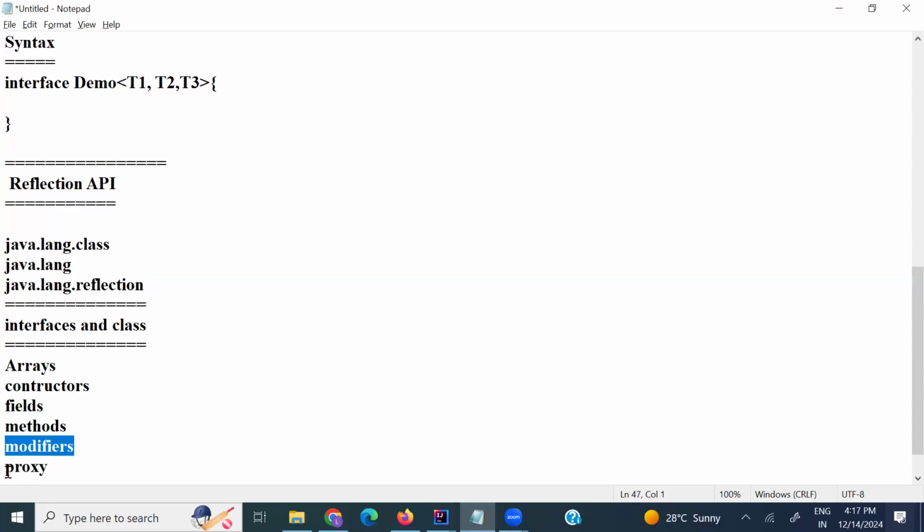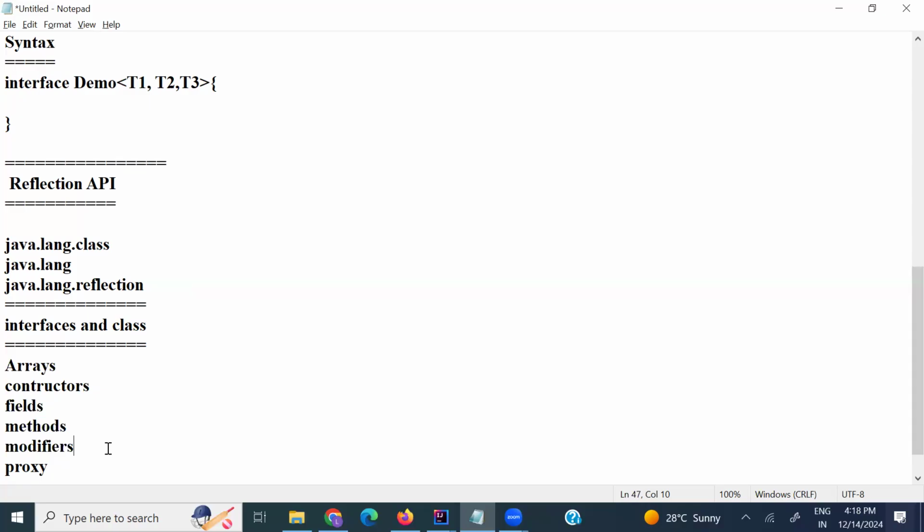Proxy supports dynamic proxy classes. It will give the constructors of the class, the fields of the class, and the methods of the class, and it can modify the modifiers as well. Even a private member can be accessed outside of the class by using the reflection API.